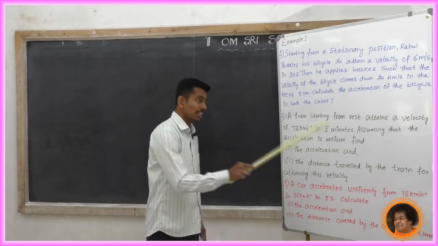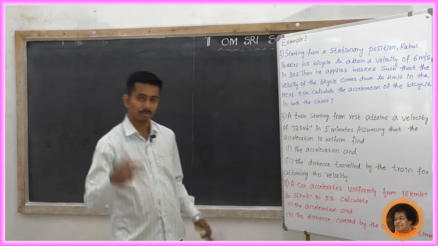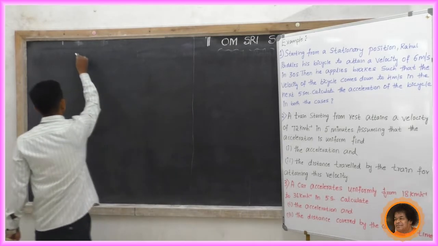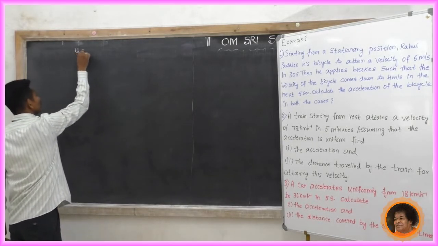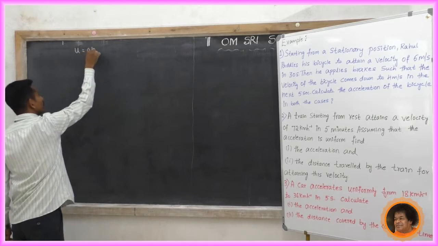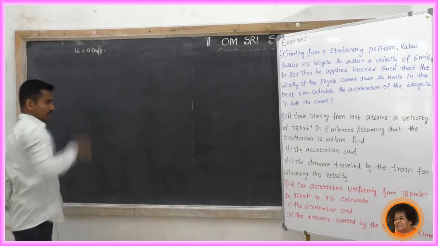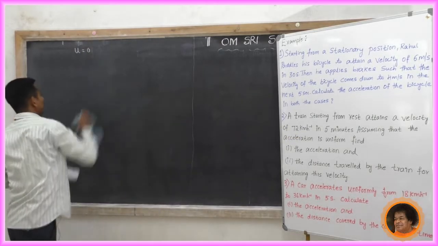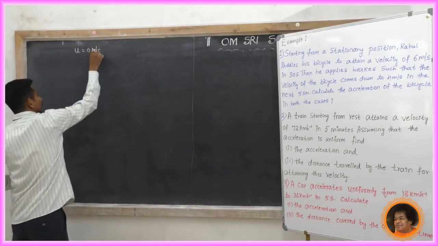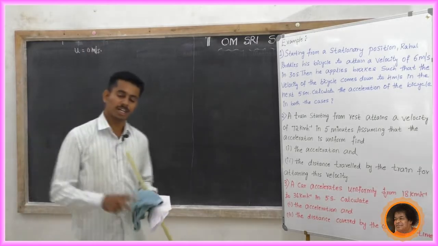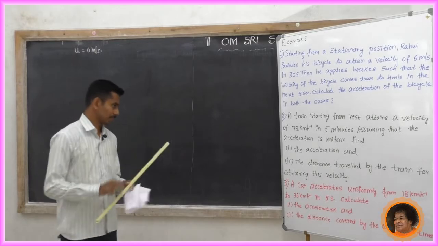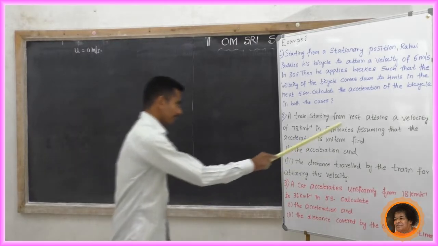A train starting from rest. What does starting from rest mean? It is at rest, so what is the initial velocity? u equal to 0 km per hour, or we can write directly 0 meter per second; both are the same, because it is 0.